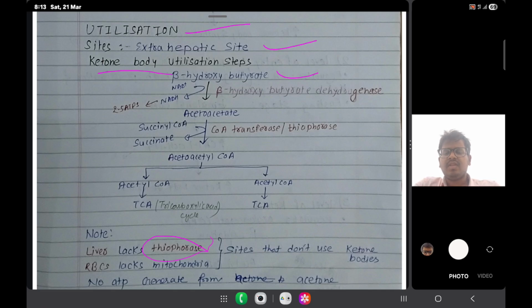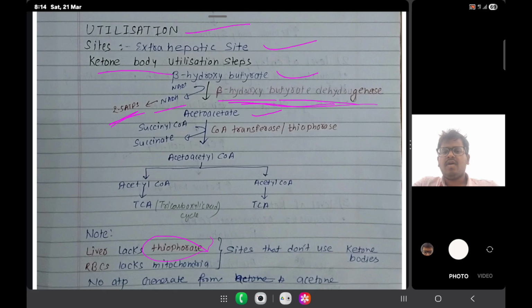The reaction occurs with the enzyme beta hydroxybutyrate dehydrogenase, forming acetoacetate with the release of NADH, giving 2.5 ATP.